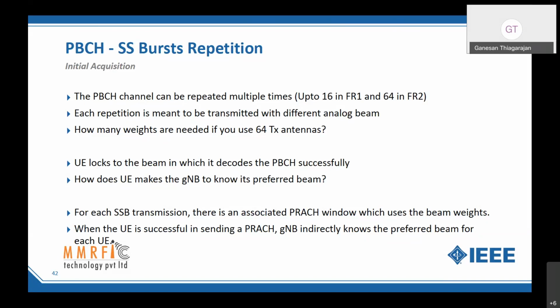So that way it is guaranteed that it can listen to the mobile in the same beam. When the UE is successful in sending the PRACH, then the gNB, the base station, knows what is the correct beam for that particular user. See, now the beam becomes specific for a user rather than a beam for a specific area or a sector. So that's why it is a very fine beam adjustment that can be done in 5G.